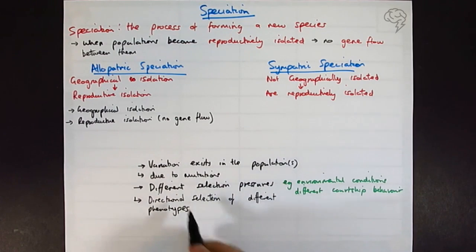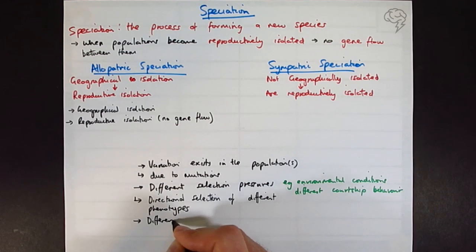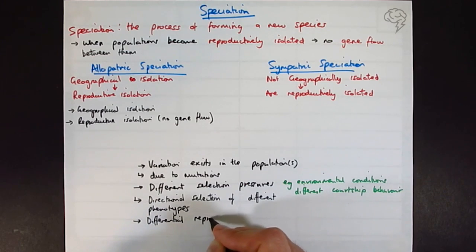If you're not too sure what directional selection is, it's a selection which promotes one extreme of the phenotype, which is more likely to survive and reproduce. So that's the next sentence. We can say that there's differential reproductive success.